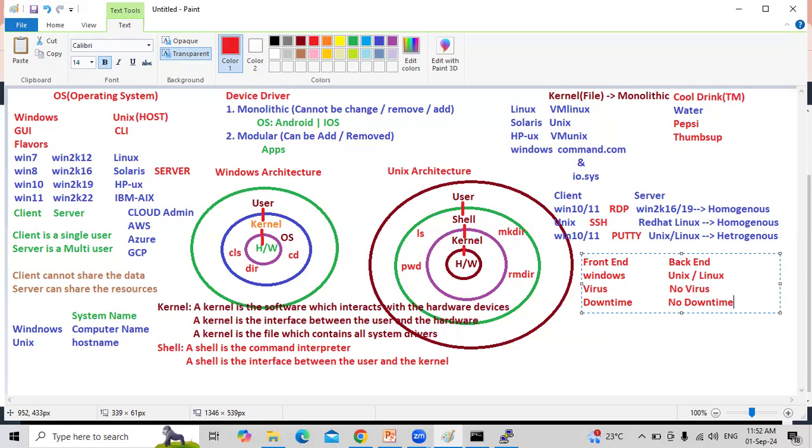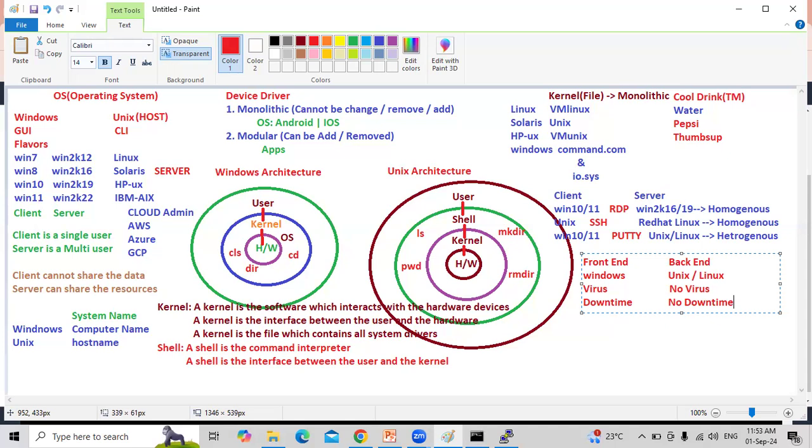That is called downtime. If you're working as a Windows administrator, there is some issue. You're trying to resolve that issue, but we are not able to resolve it. You tried 1 day, 2 days, but the issue is not resolved. Finally, the project manager says reboot the server. If you reboot the server, all the problems will be resolved. But what is the problem?